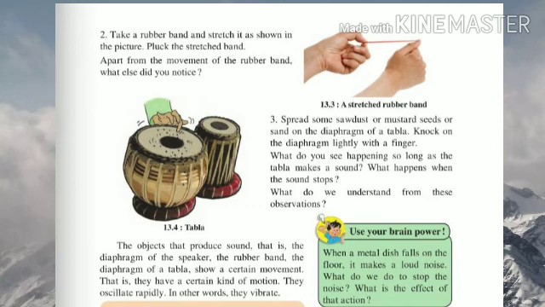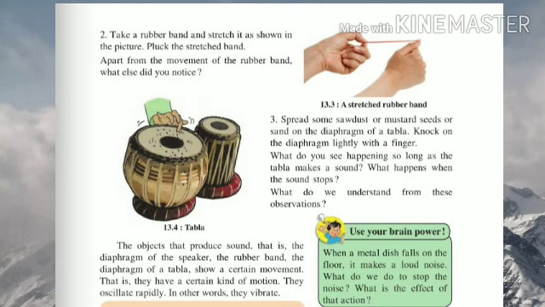If vibration is not there, then it is not possible to produce sound. As long as the object vibrates, the sound is heard. When the vibration stops, the sound also stops. So what we have learned here: the object due to which sound is produced is called the source of that sound.